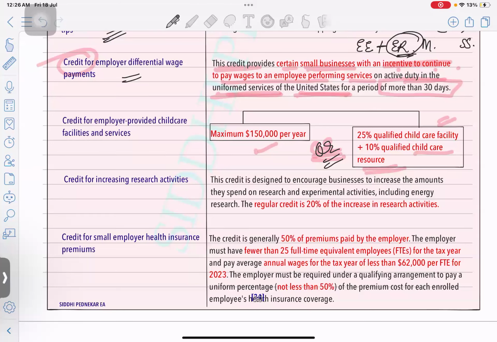Okay, childcare facility, I hope everyone knows. So when employer is going to pay for their employees' child's childcare related facility, maximum 150,000 is allowed, and you need to compare it with maximum up to 25% of whatever they are paying plus 10% for additional resources.